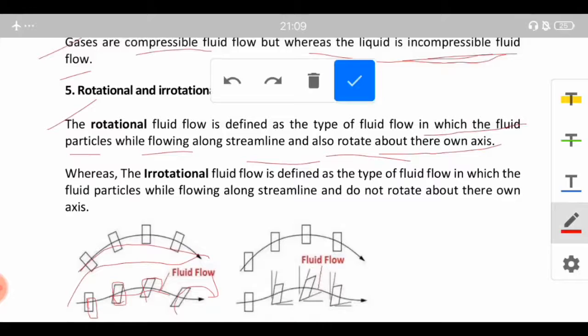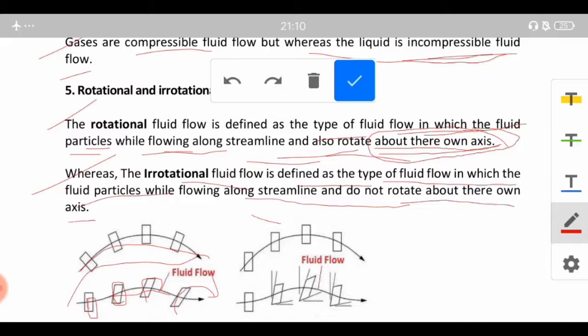So rotational fluid flow is defined as the type of flow in which the fluid particles, while flowing along the streamline, also rotate about their own axis. So just keep it in mind that the particles rotate about their own axis while flowing in a flow. Whereas irrotational fluid flow is defined as the type of fluid flow in which the fluid particles, while flowing along the streamline, do not rotate about their own axis.